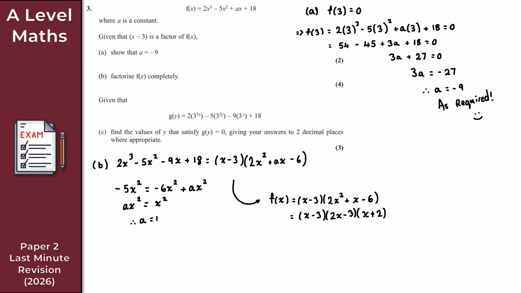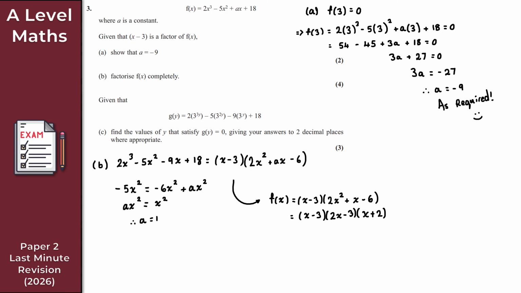As I said, if this method is for whatever reason confusing, or you don't like it, then that's fine. Just do algebraic long division or any other method that gives you a factorized form. But I hate algebraic long division, if you couldn't already tell. So that's my excuse for not doing it. But anyway, there we go. So that's part B done.